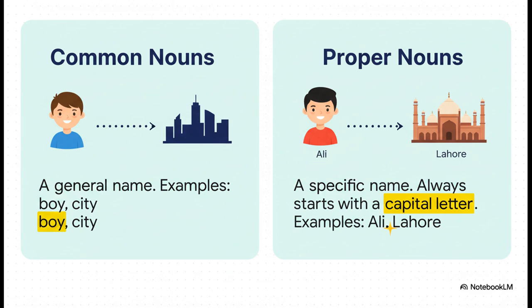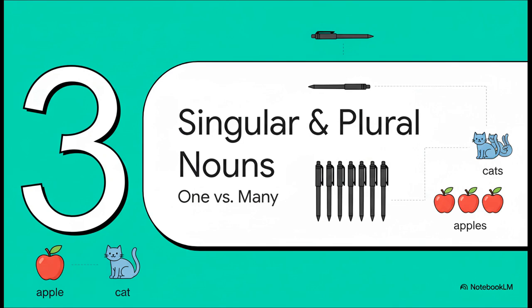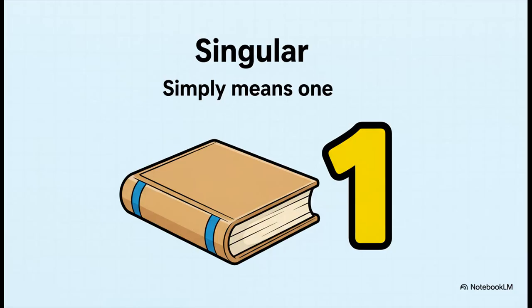The biggest clue, the one you can always count on, is that a proper noun always starts with a capital letter. Excellent work! Let's move on to our next big idea. Nouns can also tell us about how many of something there are, and that's where singular and plural nouns come into play. The word singular is really simple. It just means one, only one of something.